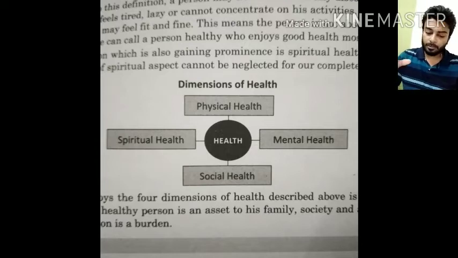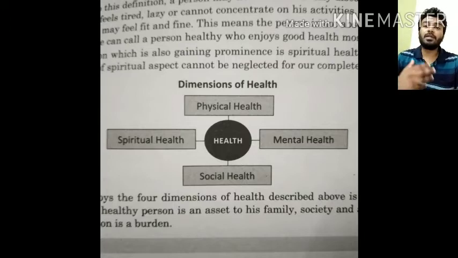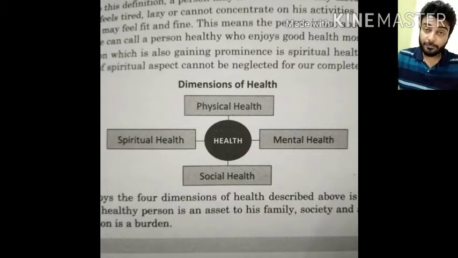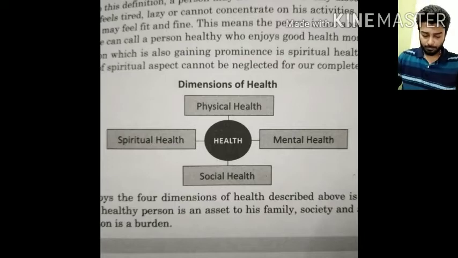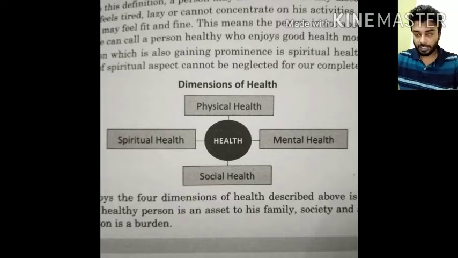You should be physically, mentally, socially as well as spiritually healthy. A person who enjoys the four dimensions of health described above has complete or positive health. A healthy person is an asset to his family, his society and also to the nation, whereas an unhealthy person is a burden. So properly go through these different dimensions of health.